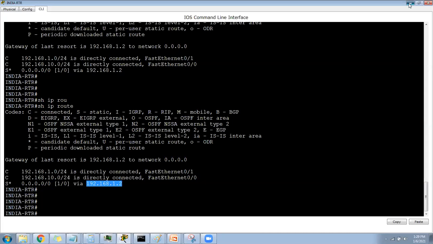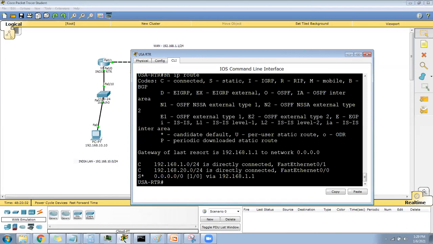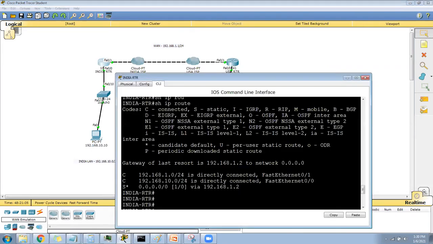When it reaches this guy, he knows about the 20 network, so he will pass that information to the 20. Okay, so this is about the default route. We understand the static route and we understand the default route. As I told you yesterday, prepare one diagram that we can use multiple times. Just save this diagram.